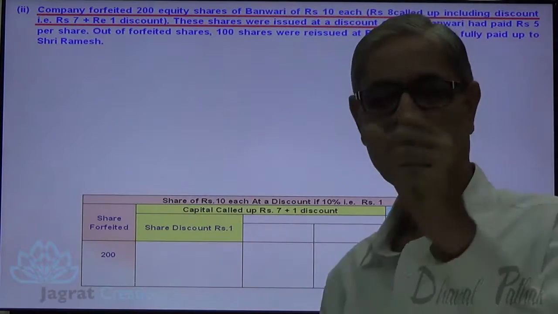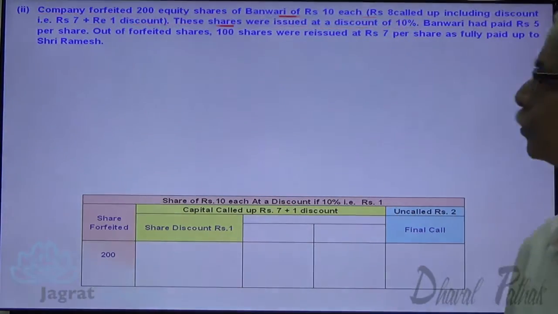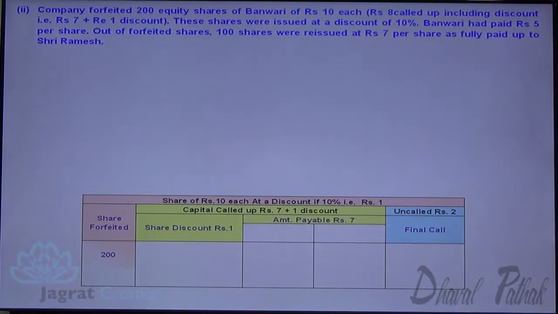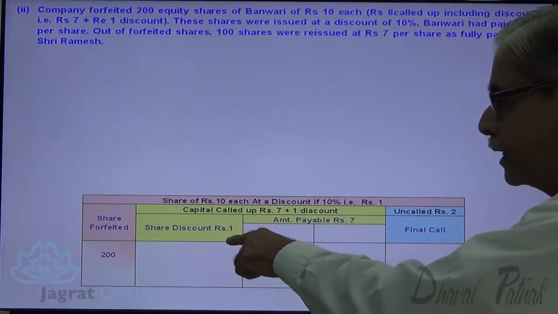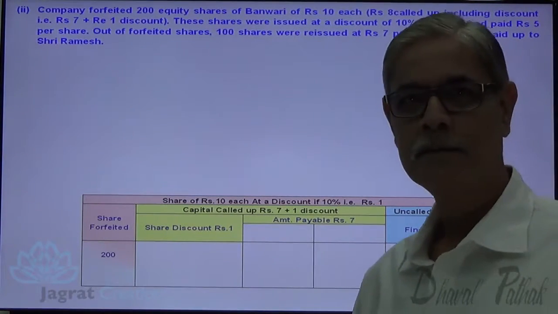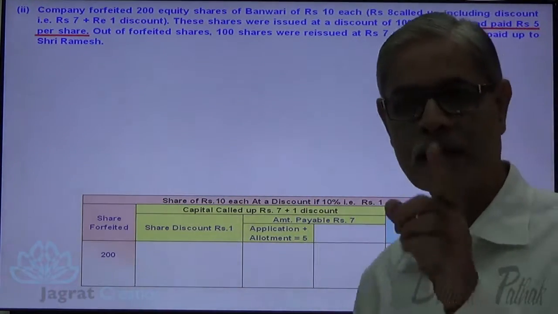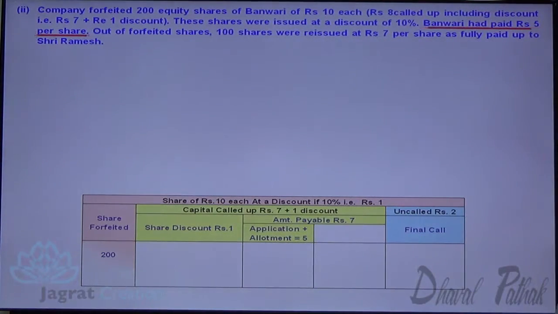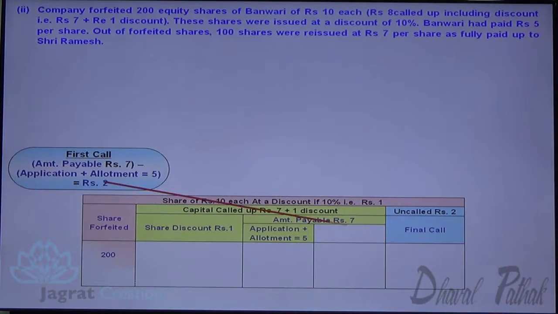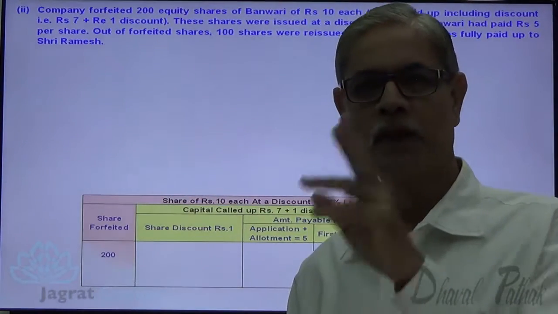1 rupee discount is granted to all shareholders who have applied for the shares in the company. So amount payable: 1 is the discount out of 8. Amount payable is 7. How much amount is paid by Banwari? He has paid only 5 rupees, that is application plus allotment paid by him, 5 rupees. So out of 7, 5 is paid. So 2 rupees first call is not paid. 2 rupees first call is not paid.